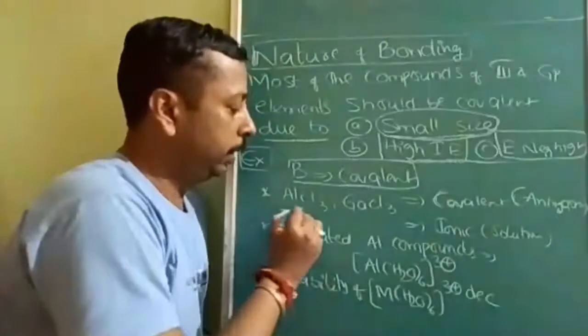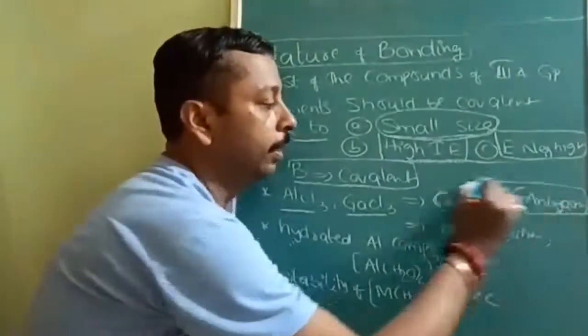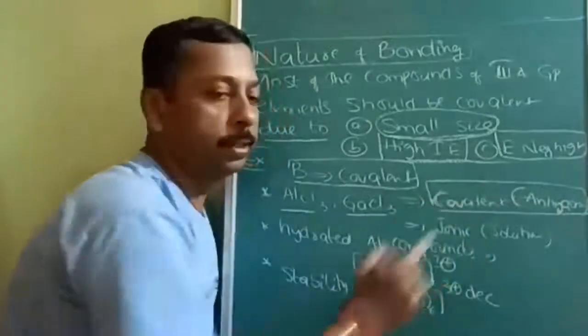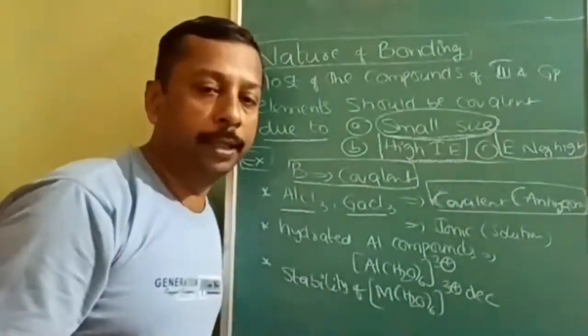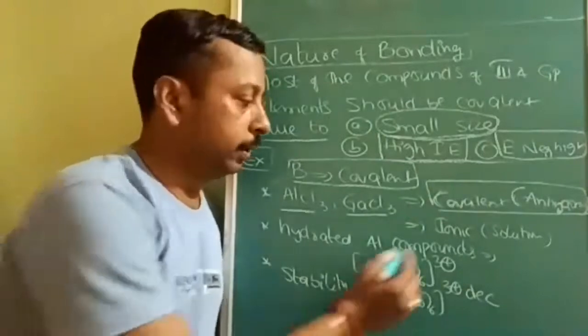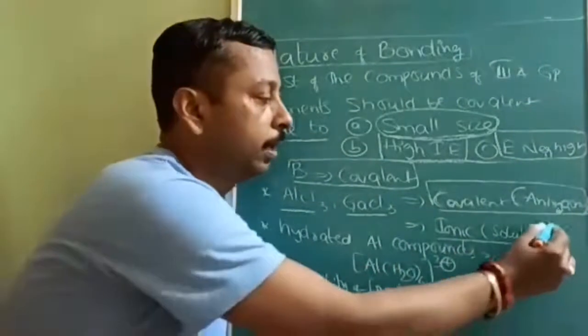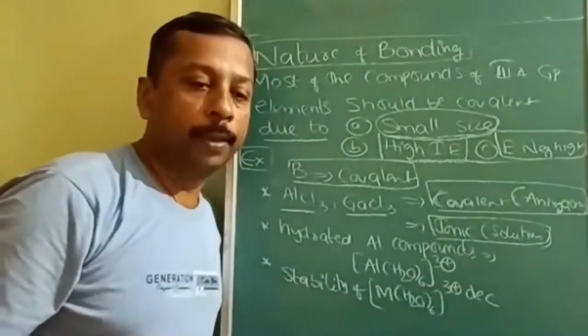Okay, AlCl3 and GaCl3 are covalent in anhydrous form. This is a previous advanced question. So why are they covalent in anhydrous form but ionic in hydrated form? See, in hydrated form or in solution, they are ionic. Can anybody tell the reason?